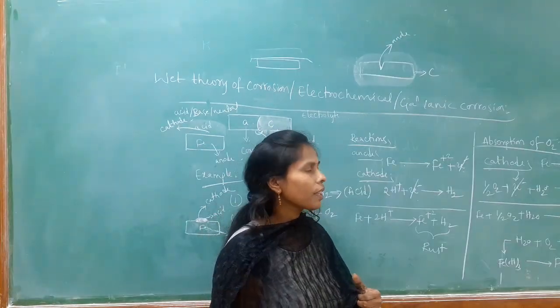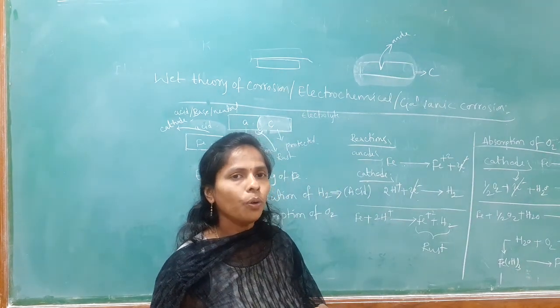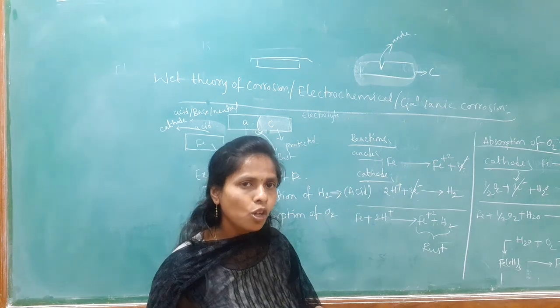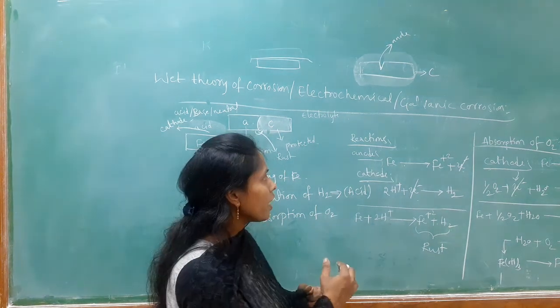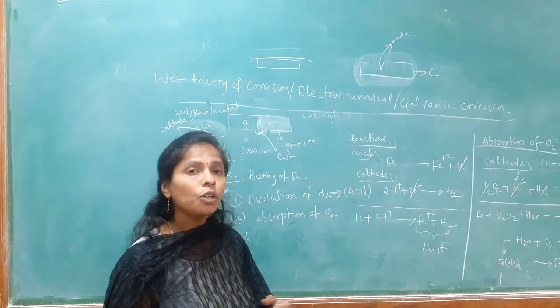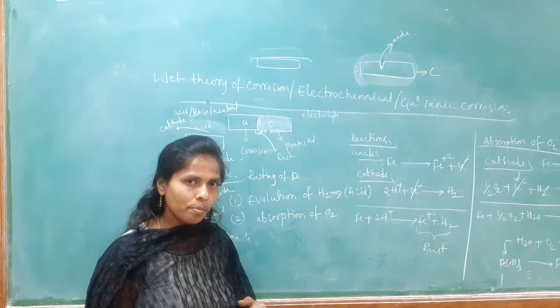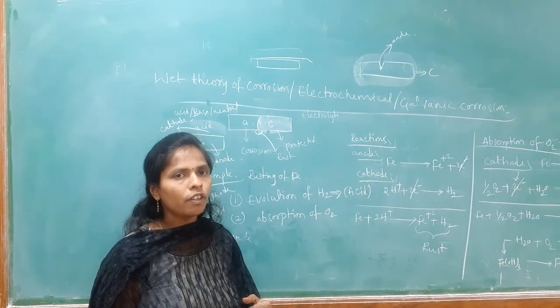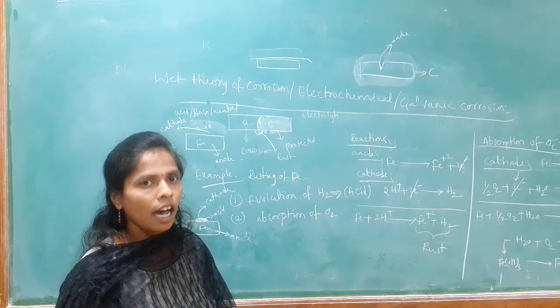So in the absorption of oxygen at the cathode, oxygen is absorbed from the environment, whereas in the acidic medium hydrogen is released. These are the 2 types of mechanisms in the wet theory of corrosion: absorption of oxygen and evolution of hydrogen.